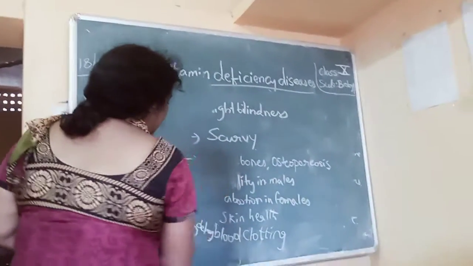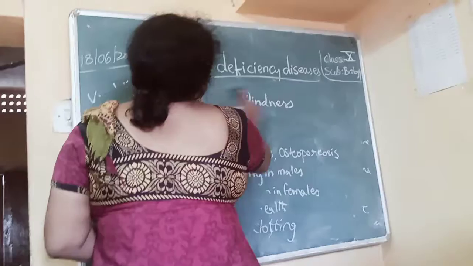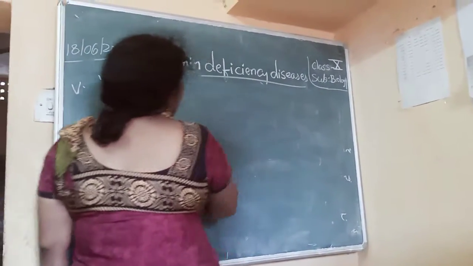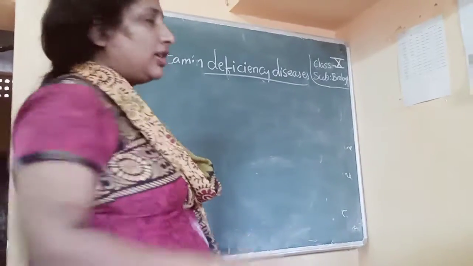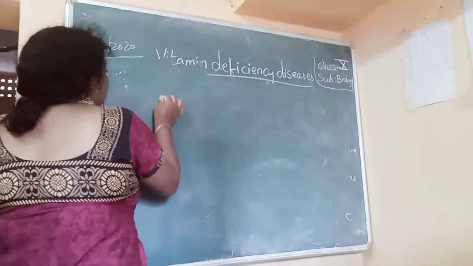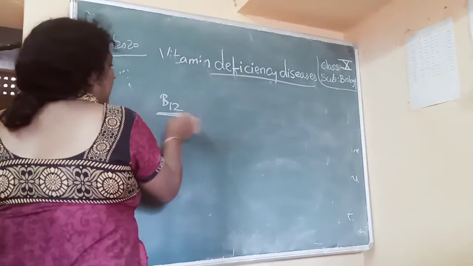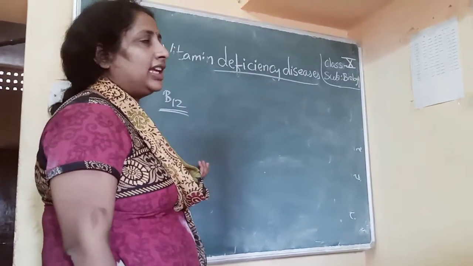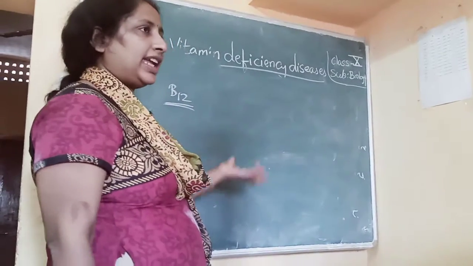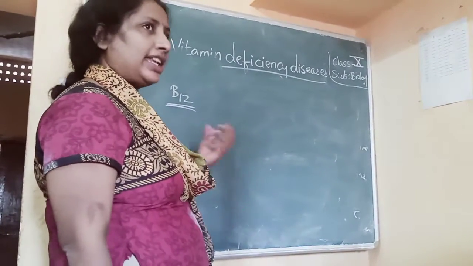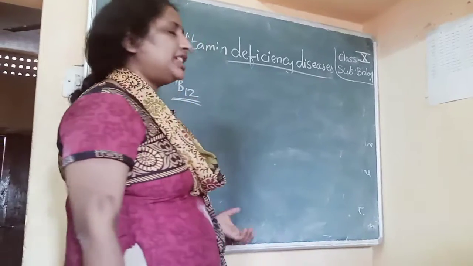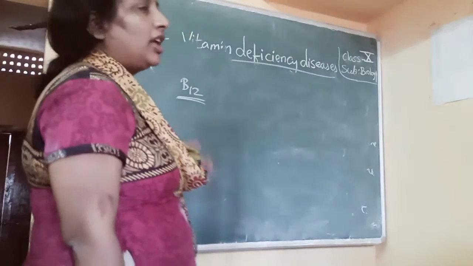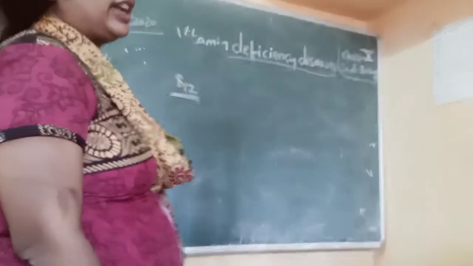The main one is B12. B12 vitamin, what does it do? B12 is responsible for absorption of vitamin D. It is responsible to keep your bones healthy. Though you take vitamin D food or calcium food, the calcium mineral and vitamin D are absorbed into the body with the help of B12 vitamin.